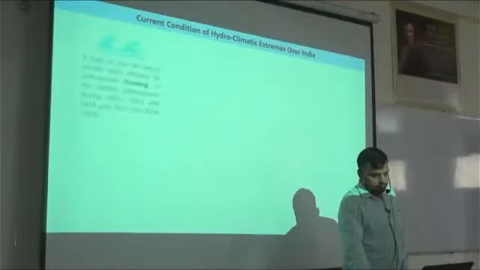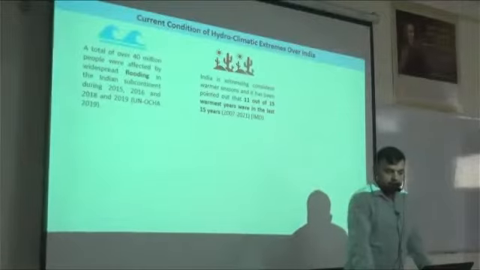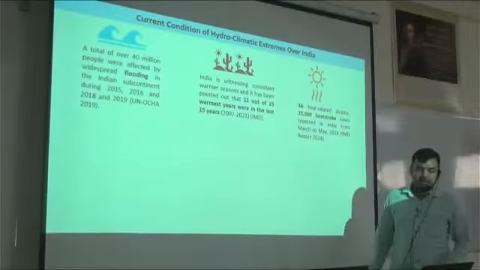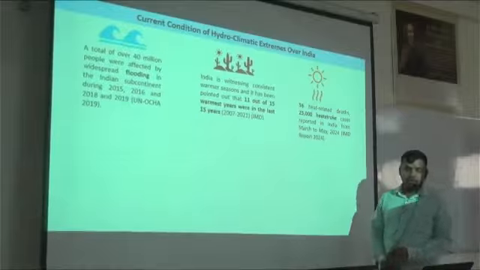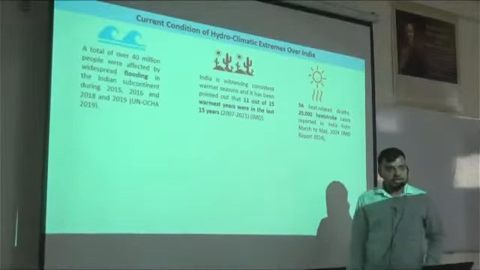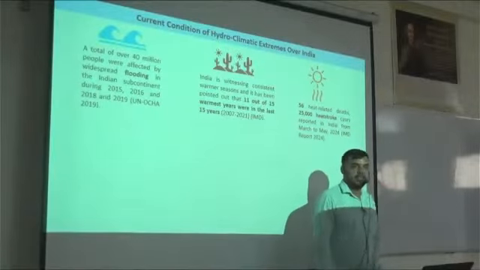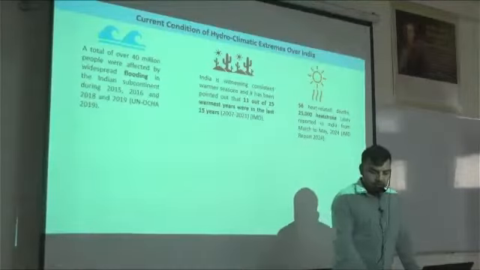So if we talk about the current climatic condition of hydroclimatic extremes over India, I think I already discussed with you that we are vulnerable to drought conditions, flood conditions, and heat wave conditions.